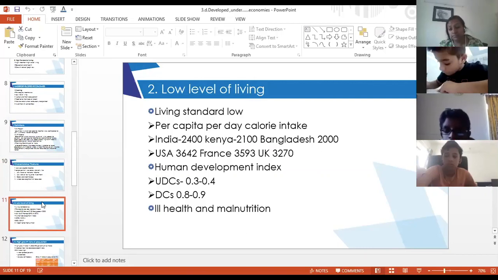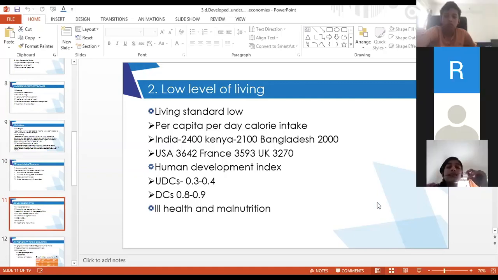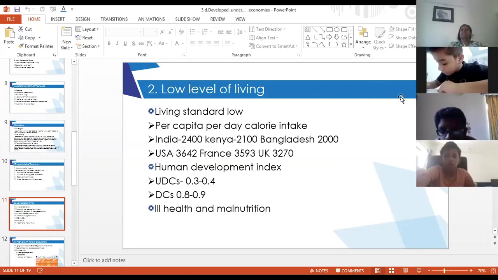Ma'am, in the first chapter, will you ask us to differentiate between one economist and another, not economics, theory? Yes, economist. Because that chapter is based on those 4 definitions only, right? They are the major part of those. So you should know the differentiation between those, all 4 economists.